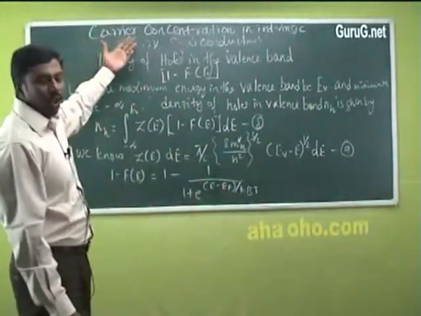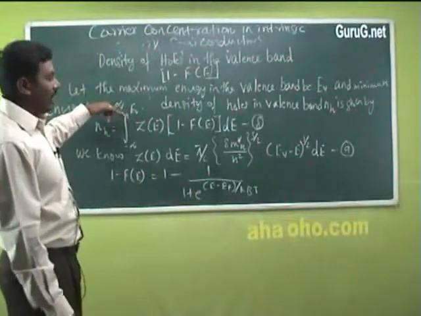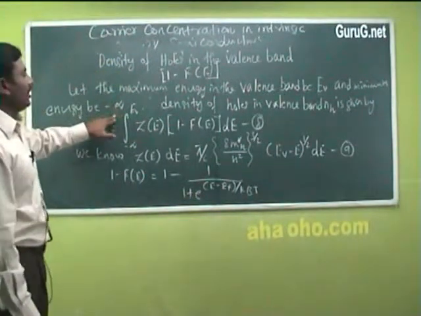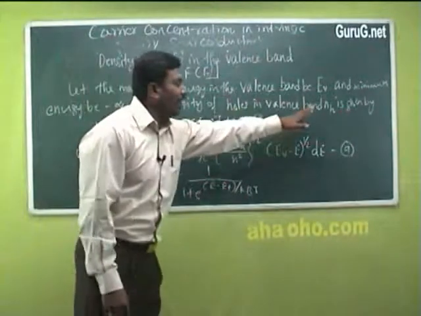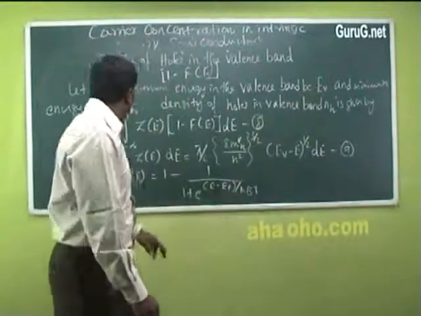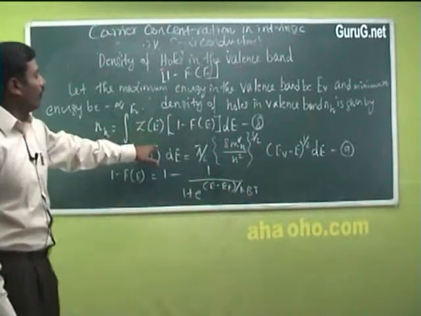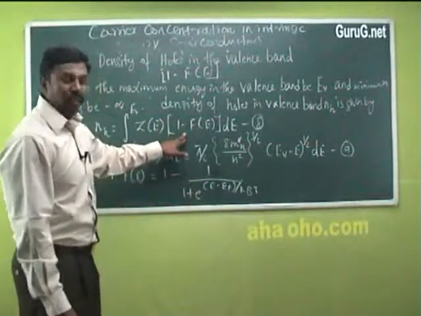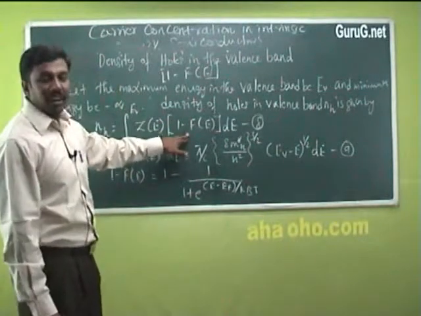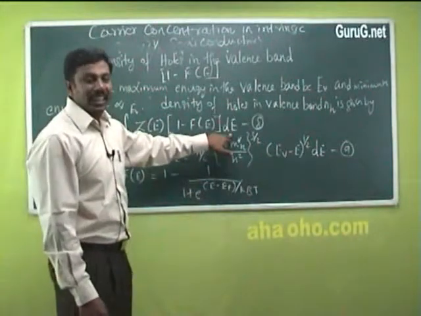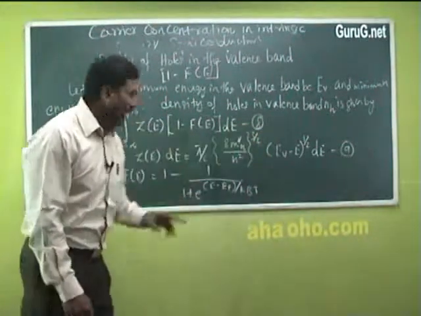So in case of electrons it was plus infinity, and in case of holes it is minus infinity. Therefore the density of holes in the valence band NH is given by NH is equal to integral minus infinity to EV Z of E. This is the probability for finding the holes in the unfilled state. So that is 1 minus f of E into dE. So put this as equation number 8.